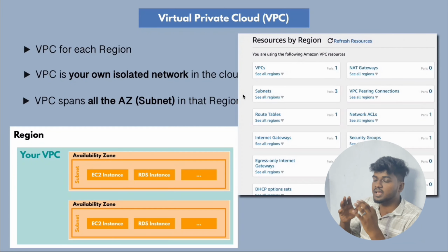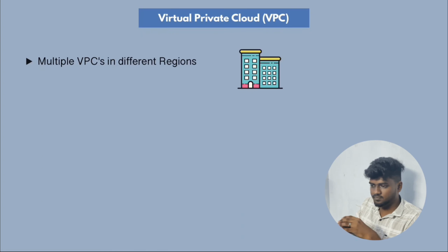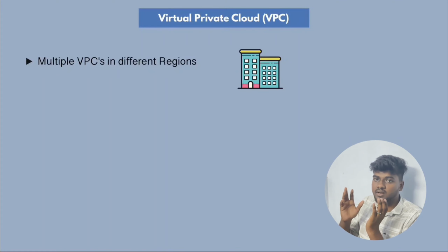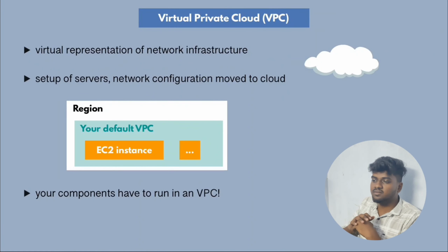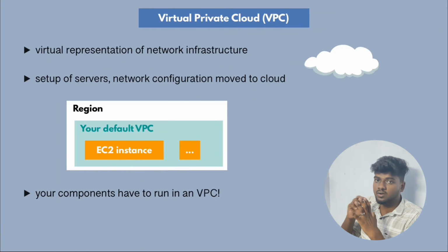VPC spans all the Availability Zones at the subnet level. Big organizations like MNC companies have VPCs in different regions to protect their data across multiple regions. A VPC is a virtual representation of network configuration. In our on-premise setup we have multiple security levels, right? The same thing we can do in the cloud using a VPC.